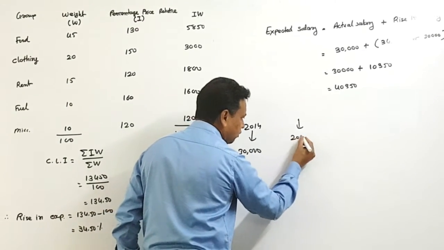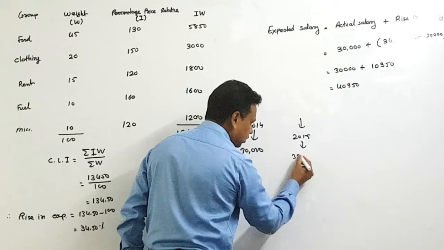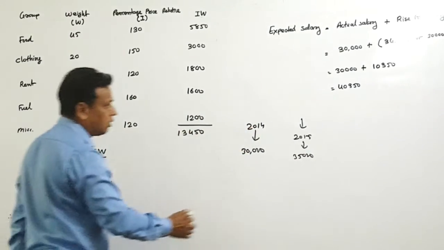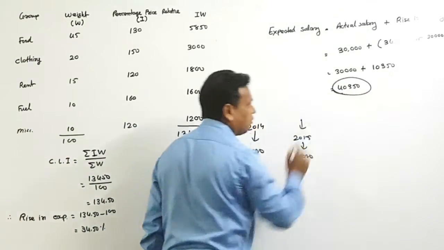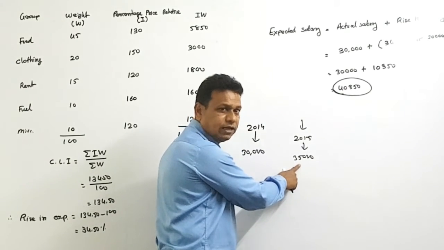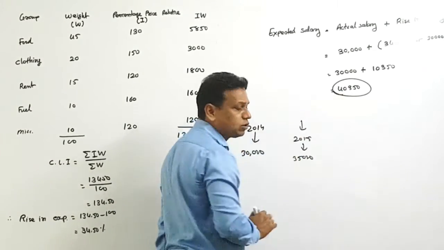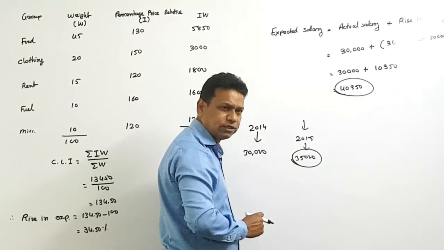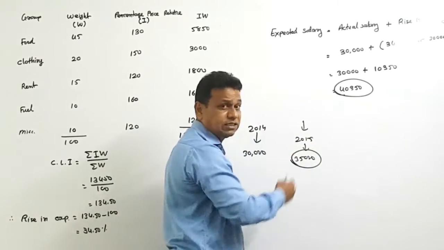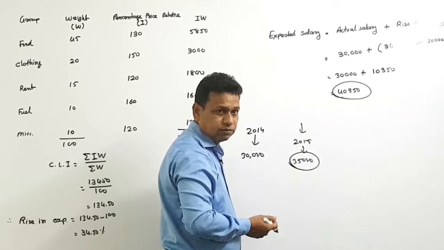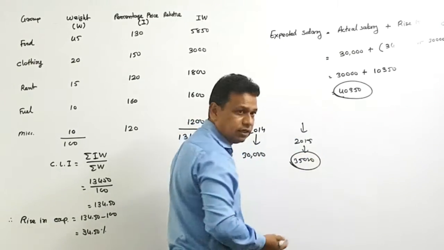Now in 2015 it is 35,000, but according to cost of living index number we want this amount, and this is very small. You need 40,350, but in your hand you have only 35,000 rupees. That means it is not sufficient. There is a huge gap. Okay, so how much do you need? So the difference is what you need more.